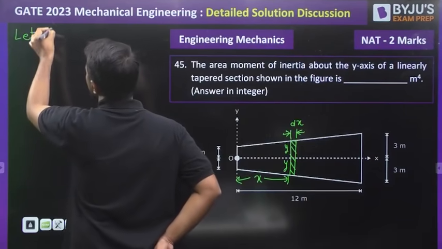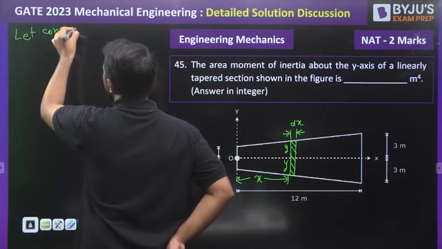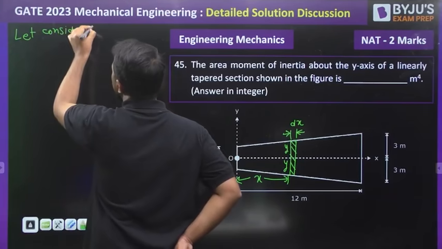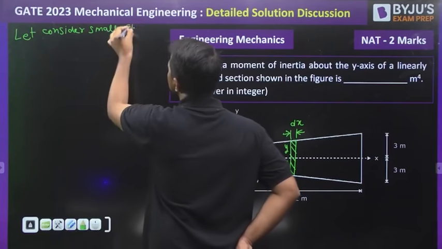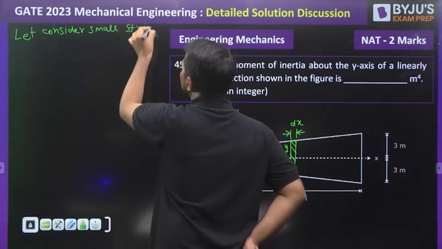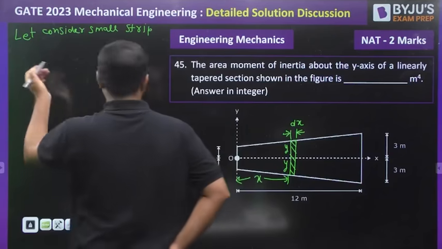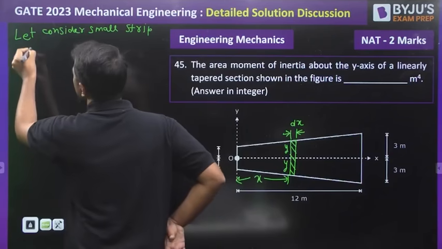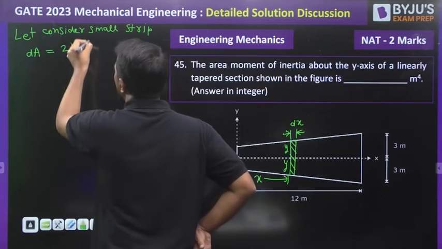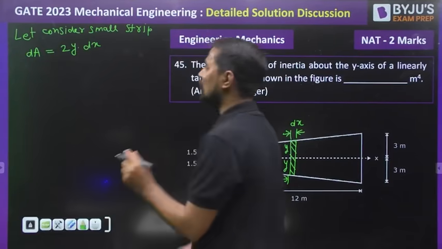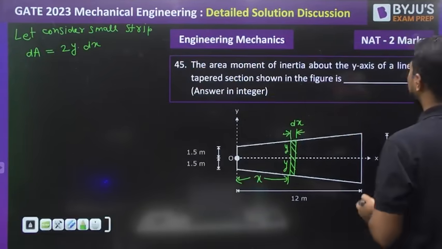Let's consider a small strip, and after that, what will be the area of the strip? Can we write area of the strip will be equal to 2y into dx, my dear? Is it or not?